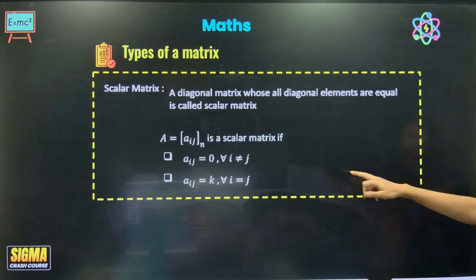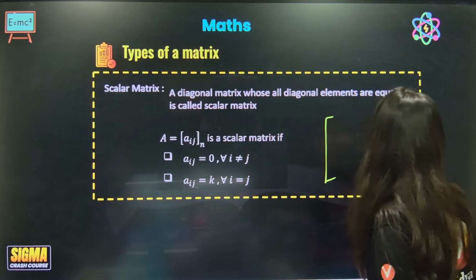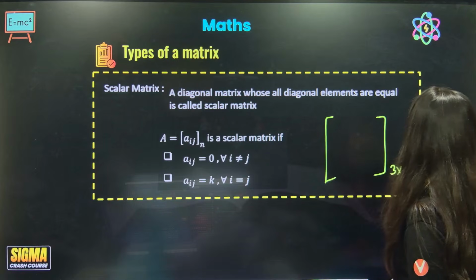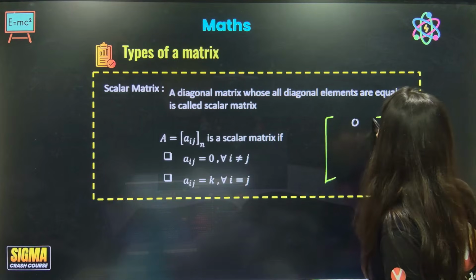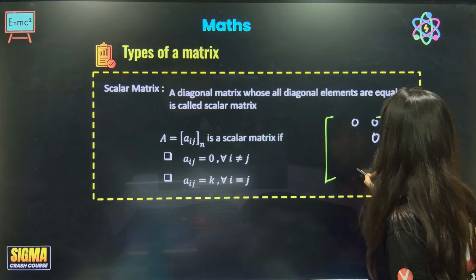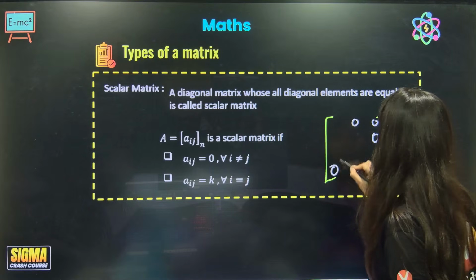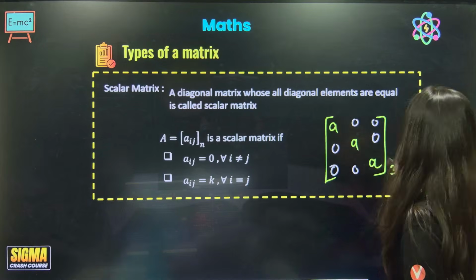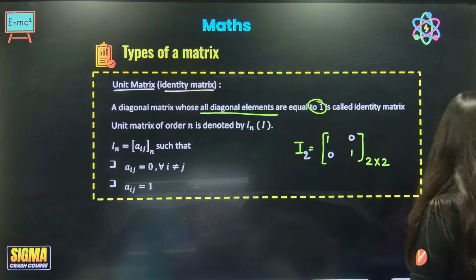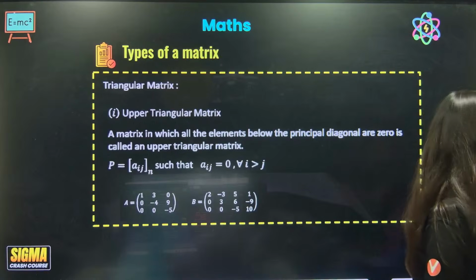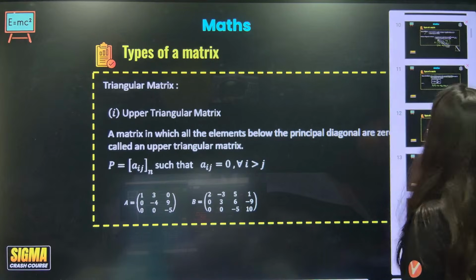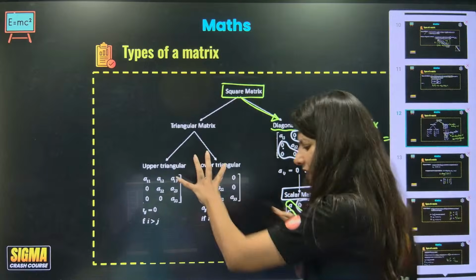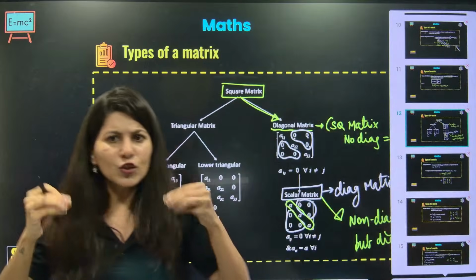This is a scalar matrix. In a scalar matrix, suppose a 3 cross 3 scalar matrix, the non-diagonal elements are 0 and the diagonal elements are all the same, a. This is scalar. And the unit matrix we have already seen. So this part is very important. This next part is a little important, not too important.